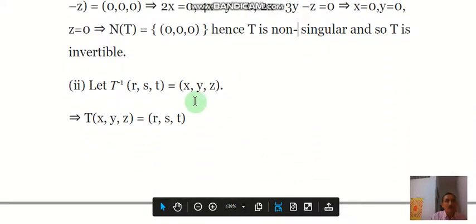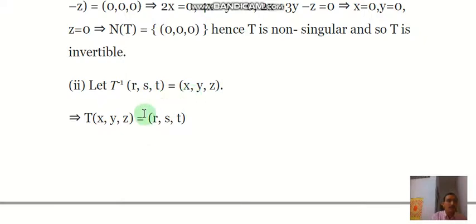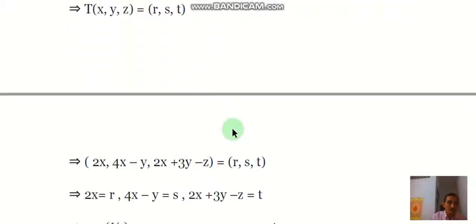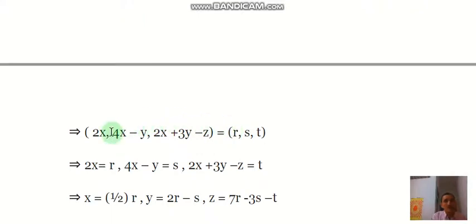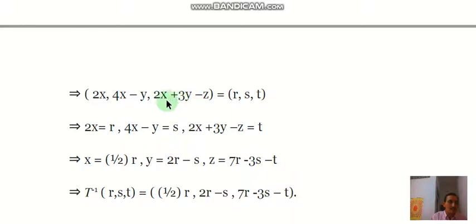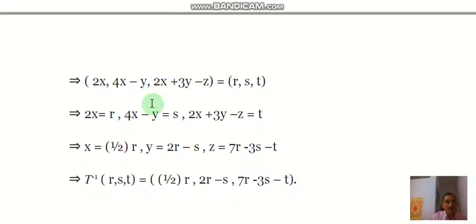Next we calculate its inverse. Let T inverse (r,s,t) equal (x,y,z), then T(x,y,z) equals (r,s,t). So applying the definition of T, (2x, 4x minus y, 2x plus 3y minus z) is equal to (r,s,t). Comparing each component of these tuples, 2x equals r, 4x minus y equals s, and 2x plus 3y minus z equals t.